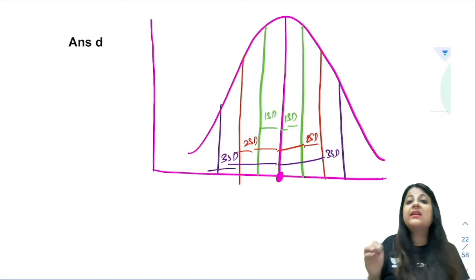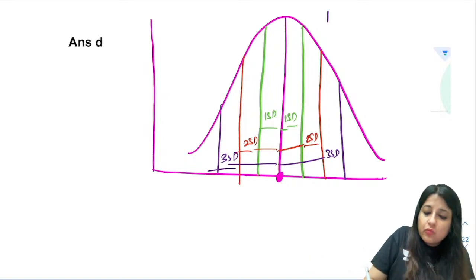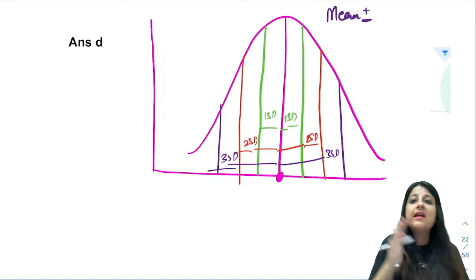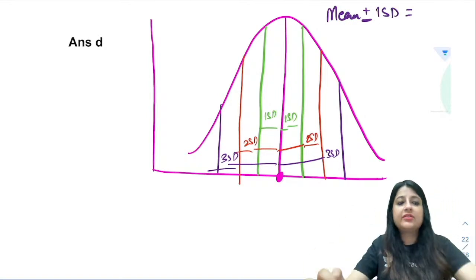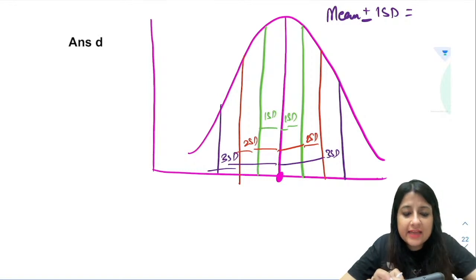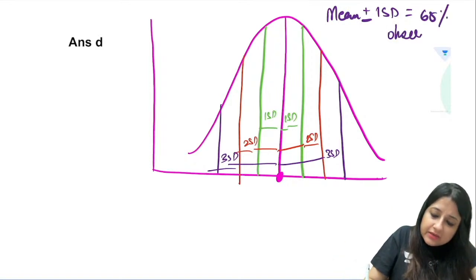One numerical which is a favorite of examiners and is expected: mean plus minus 1 SD on either side covers what percent of observations? फटाफट बताओ. Very good. ये direct MCQ भी है. It can come as a numerical also. 68%.